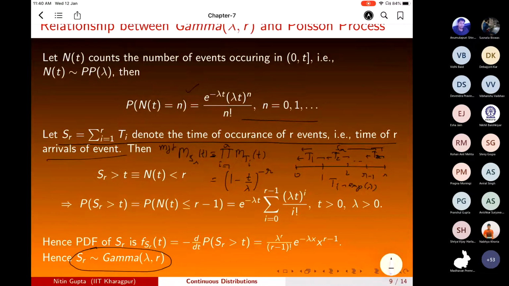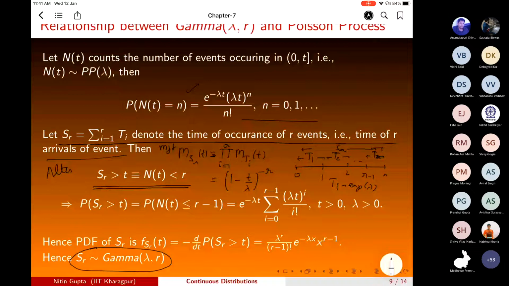Another way you can do this is S_R greater than t. S_R greater than t means in the interval 0 to t, either 0 events occur, or 1 event occurs, or 2 events occur, or R minus 1 events occur. So N_t less than R is equivalent to S_R greater than t.